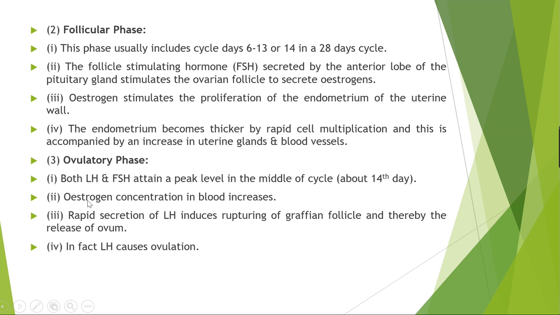where the estrogen concentration in the blood increases in this ovulatory phase on the 14th day, and the rapid secretion of the luteinizing hormone induces the rupturing of the Graafian follicle and thereby the release of the ovum.